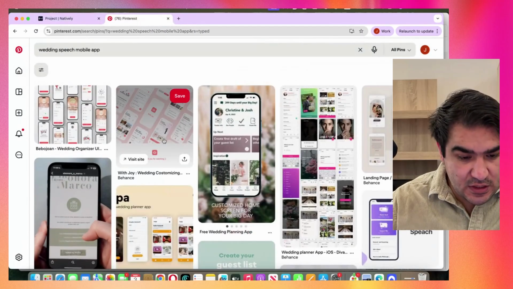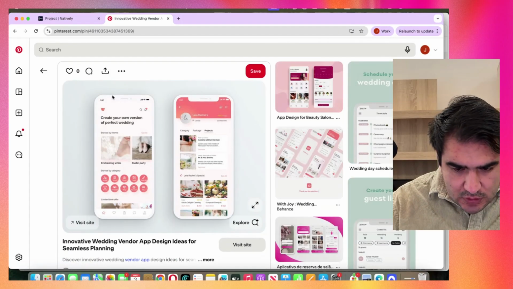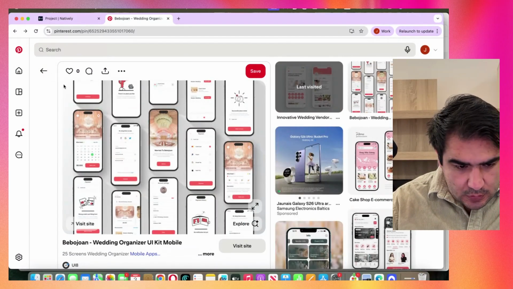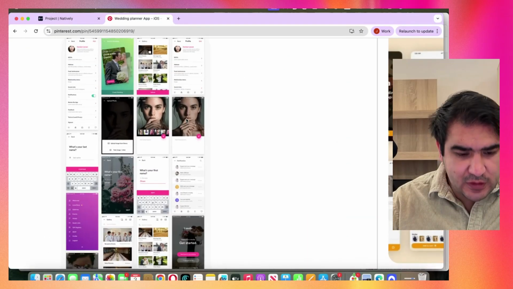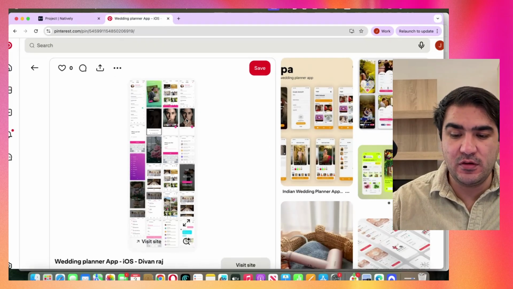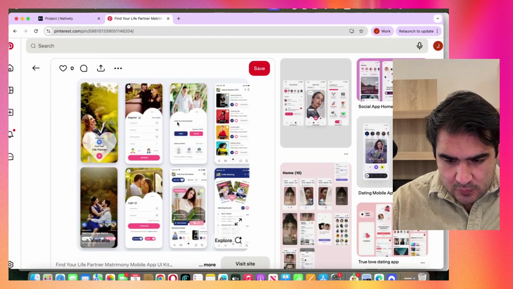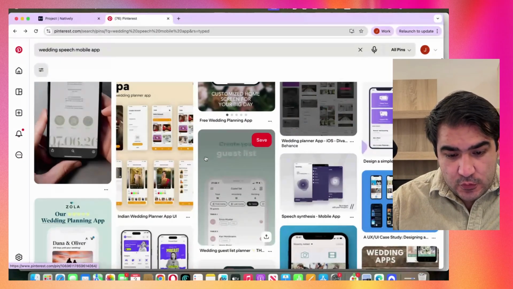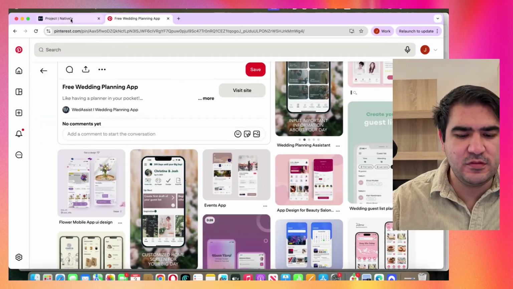So we can see the designs here. What is this design? Let's see this design. No, this is actually more for wedding things. Let's go here. Okay, let's see if this is the one. I think this is more for planning the wedding and then sending an invite to people. But let me see if I can find something more interesting. I mean, I could use this design for sure. Let's give a different prompt here today.